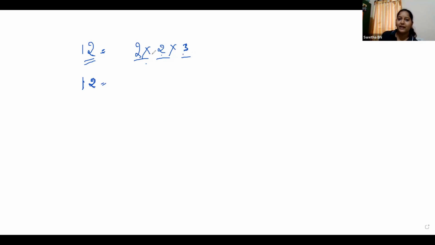So can you write it in any other ways by using prime numbers? Will you try? Like we can write it in the opposite way, 3 into 2 into 2. Anyway, it is 2 into 2 into 3. All are the same, right? For example, 4 threes and 3 fours are both the same, right?